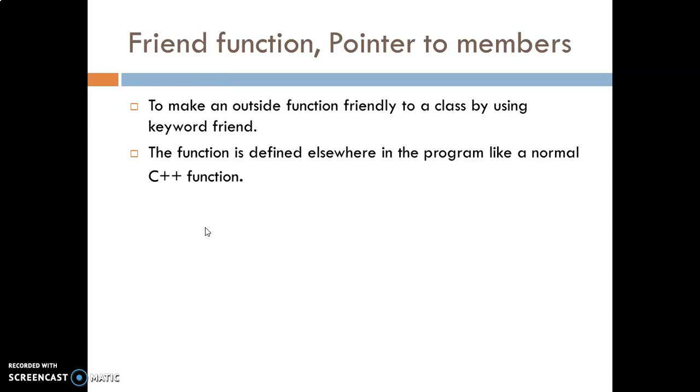Now about the friend function. A friend function makes an outside function friendly to a class by using the keyword friend. This is the new topic that we will talk about. By using the keyword friend, you can access any function outside the class. The function is defined elsewhere in the program like a normal C++ function. So a friend function is nothing new, it is like a common general function, but by using this particular keyword friend, you are able to access the function friendly. It can be used outside the class also.